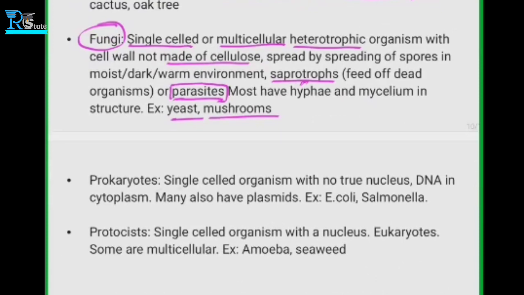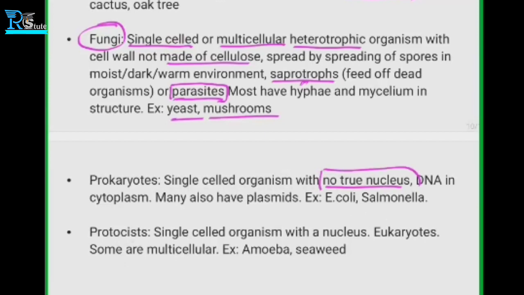So prokaryotes are single cell organisms with no true nucleus. We'll come to know about what is a true nucleus and what is not. Basically they do have a nucleus, but in terms of a true nucleus, there is none. They will be slightly different, and we'll discuss this later on.